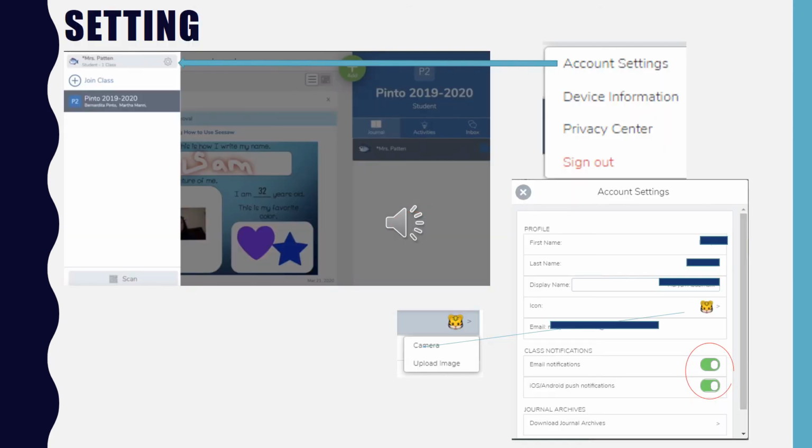To log out of your SeeSaw journal, in the top left-hand corner, click on your name, and then you can click on the gear and press sign out. To sign back in, you will need to use the same home learning code that you used in the beginning. These home learning codes will be good for 90 days. Once those 90 days are up, your teacher will just need to give you a new home learning code.